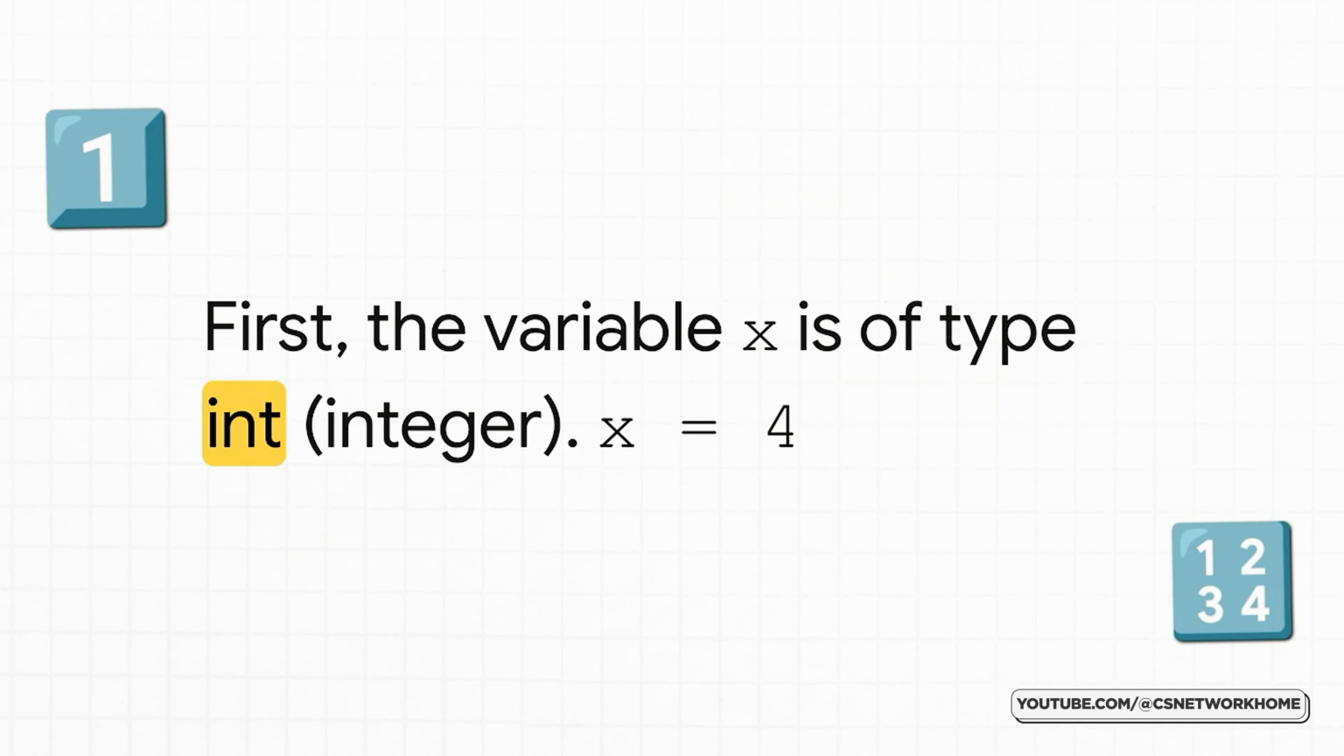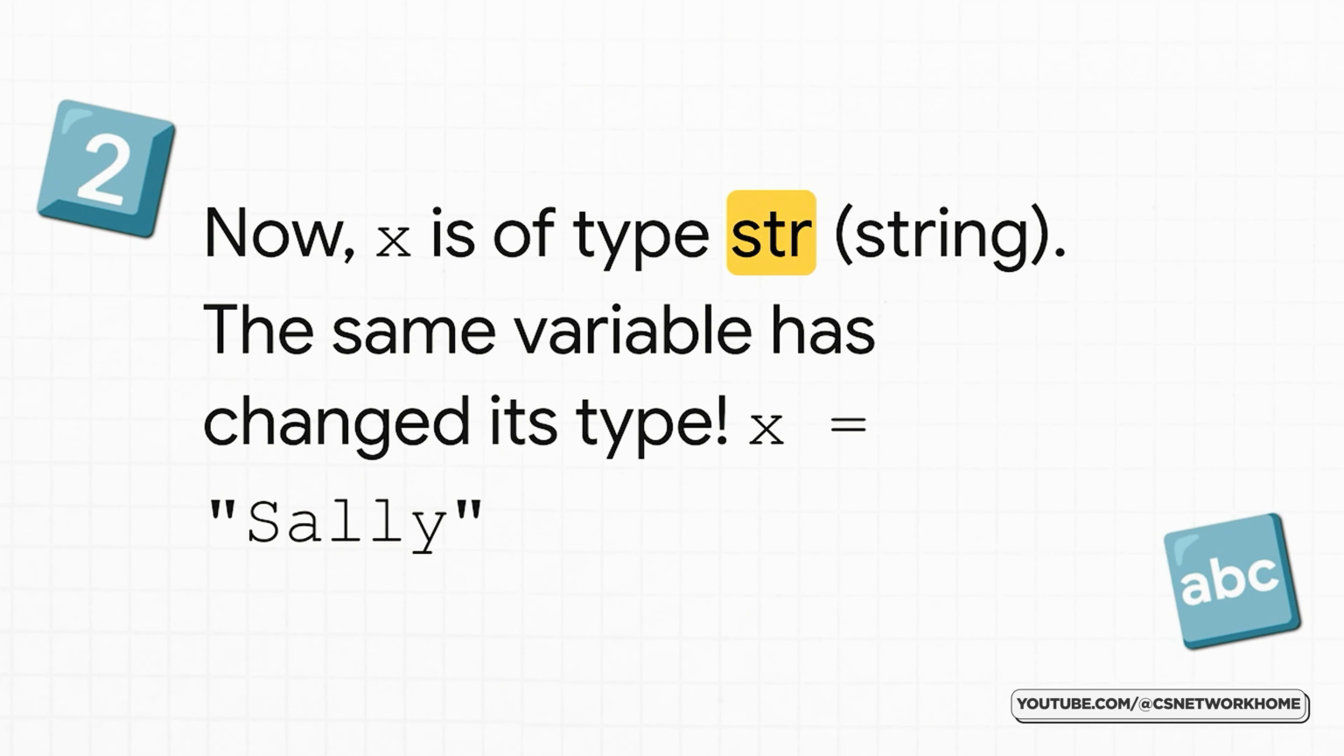So let's go back to our container X. Right now, as you can see, we've put the number 4 in it. At this very moment, Python knows that X is holding a whole number, what's called an integer. And here is where the magic happens. With this very next line of code, we take the exact same container, X, and now we put the text Sally inside. And you know what? Python doesn't complain, it doesn't throw an error, it just does it.